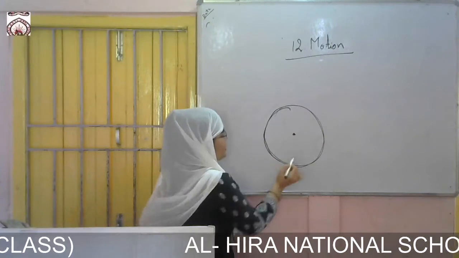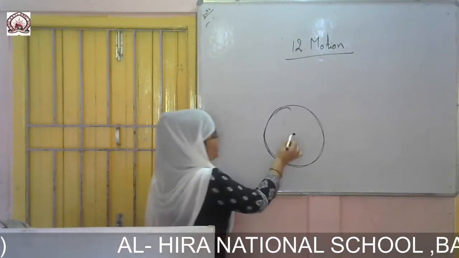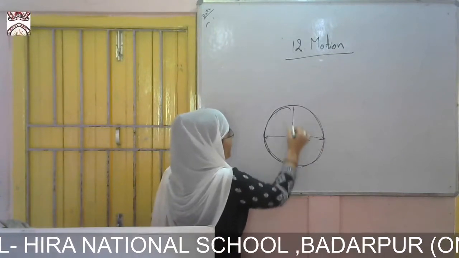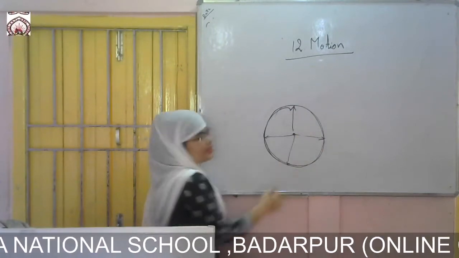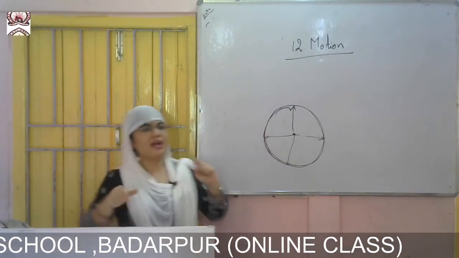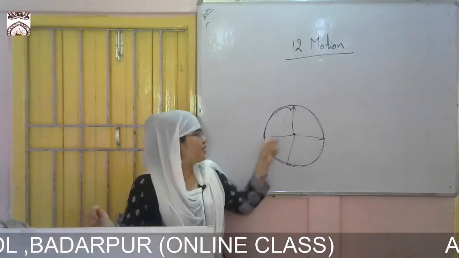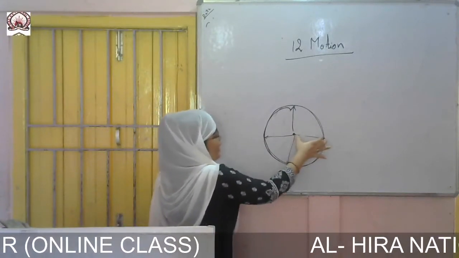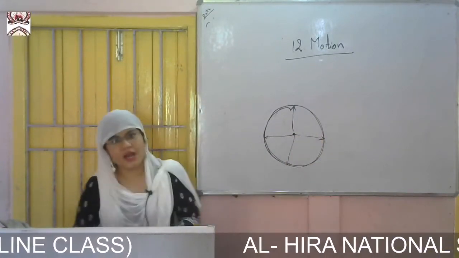According to you the athlete is in motion, okay. Although the positions are getting different, the distance is the same only. The athlete's position gets changed, but the distance between you and the athlete remains the same, okay.